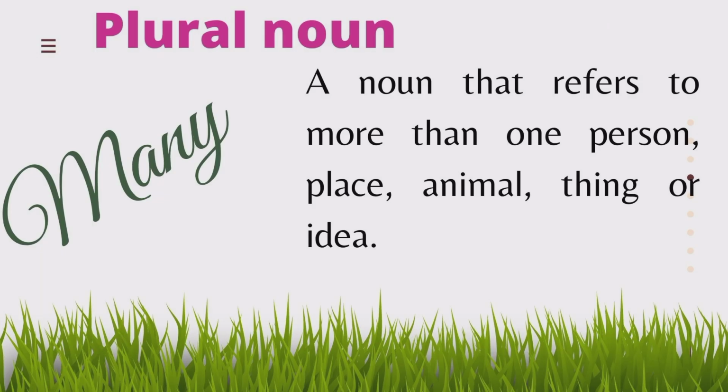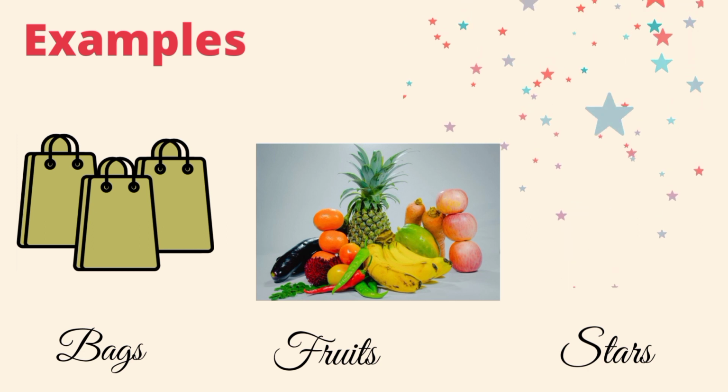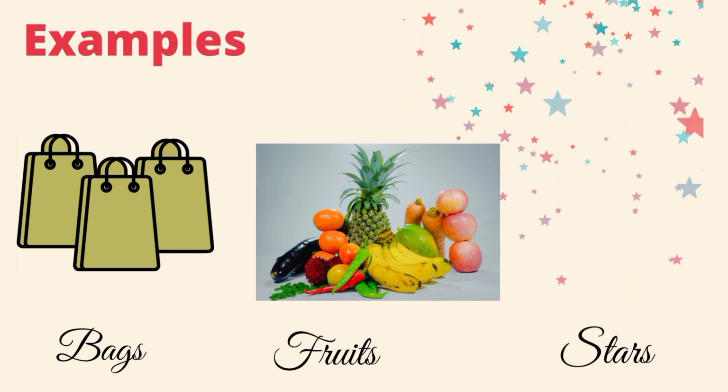Plural noun. The word plural means many. So, it is a noun that refers to more than one person, place, animal, thing, or idea. Bags means more than one bag or many bags.